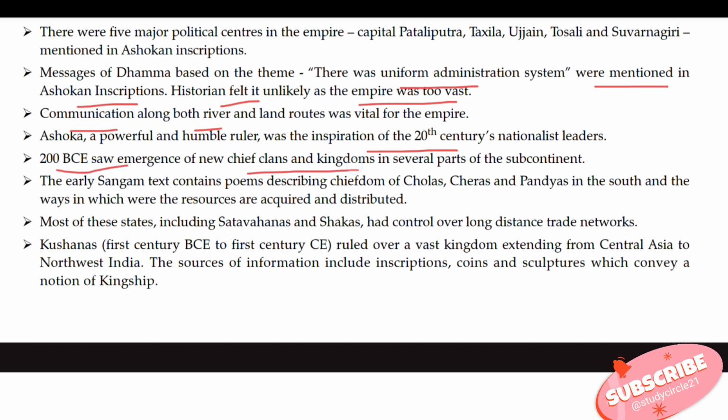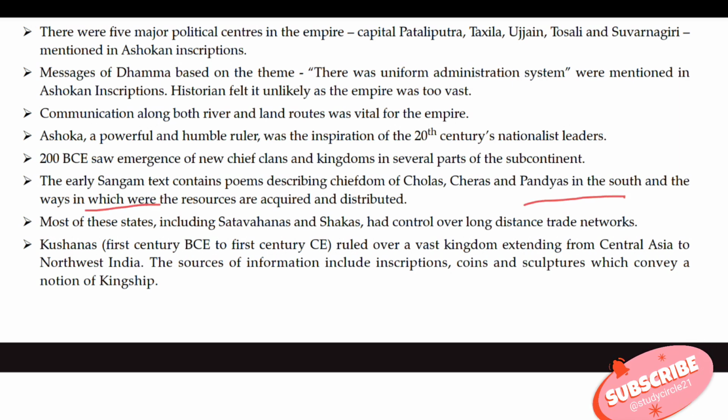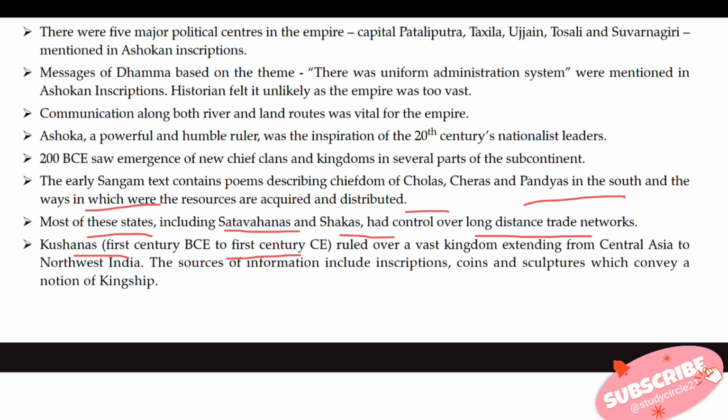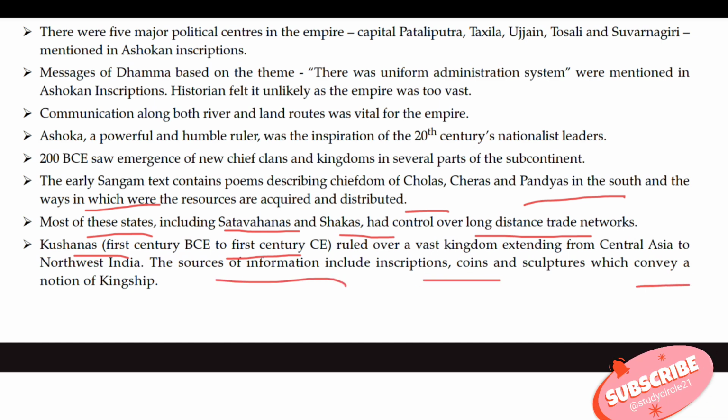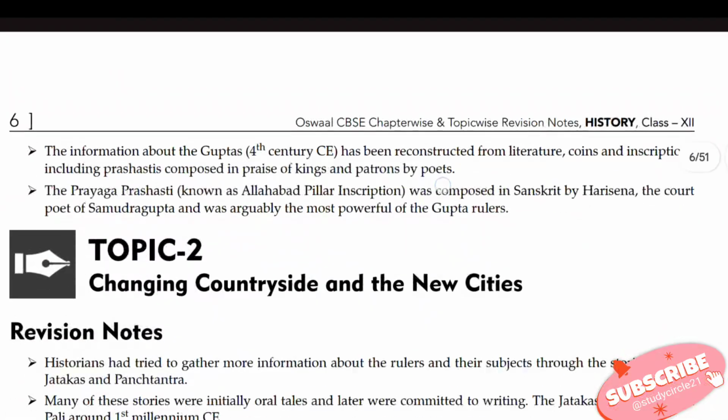200 BCE saw the emergence of new chiefs, clans and kingdoms in several parts of the subcontinent. The early Tamil Sangam texts contain poems describing the chiefdoms of the Cholas, Cheras and Pandyas in the south and the ways in which resources were acquired and distributed. Most of these states, including the Satavahanas and Shakas, had control over long-distance trade networks. The Kushanas, from the 1st century BCE to the 1st century CE, ruled over a vast kingdom extending from Central Asia to northwest India. The sources of information include inscriptions, coins, and sculptures, which convey a notion of kingship.